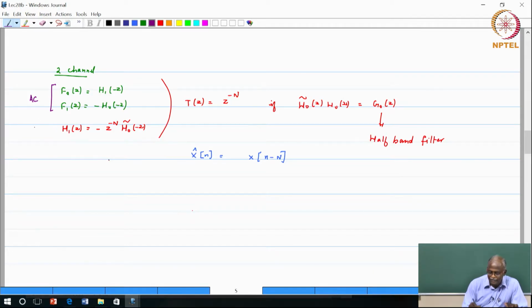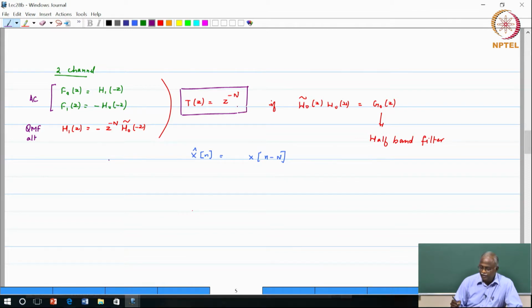So it is alternate to the QMF, right? It is a QMF alternate. It is basically saying the same thing. The magnitude response is the same as H naught of minus Z, but you have taken it in the form of its paraconjugate.